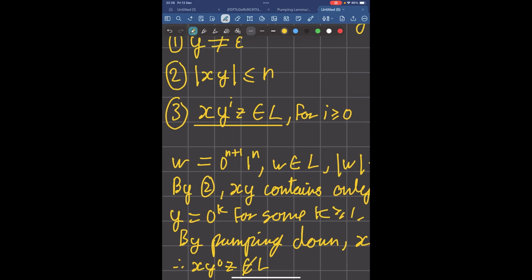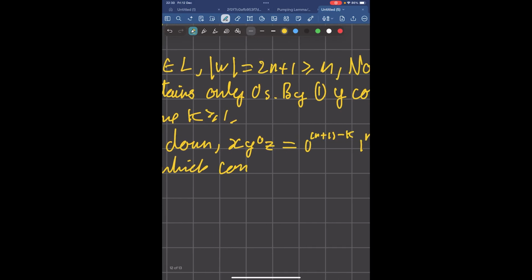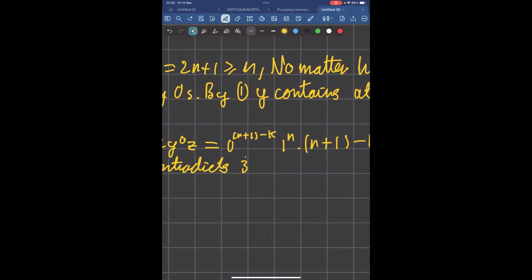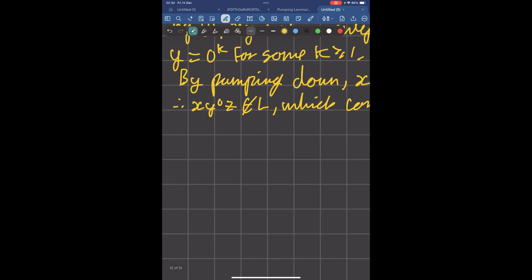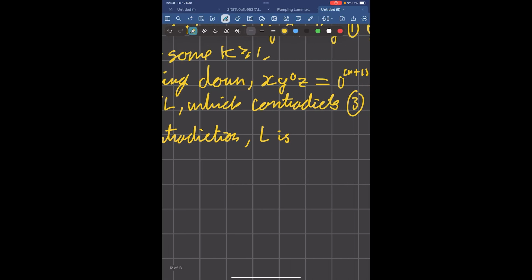And so we've reached a contradiction, which contradicts property 3. So therefore, by contradiction, L is not regular.